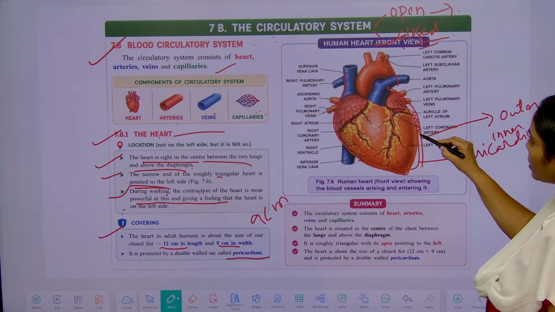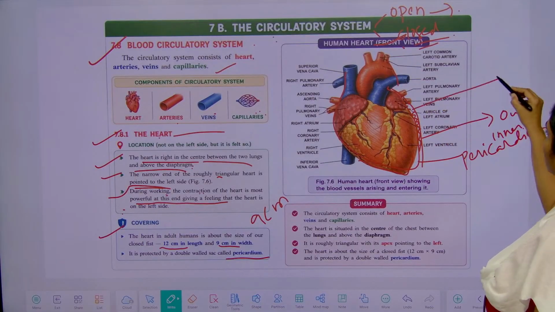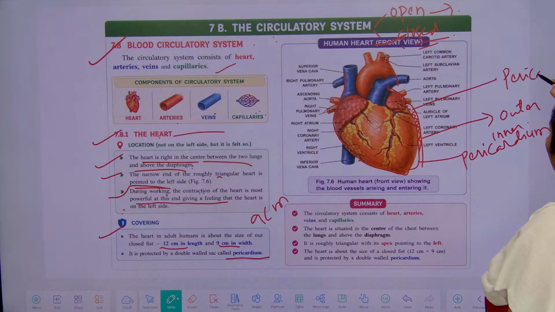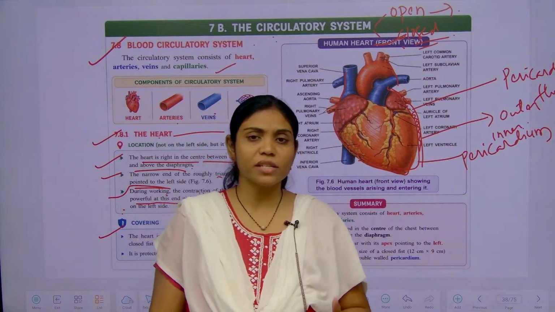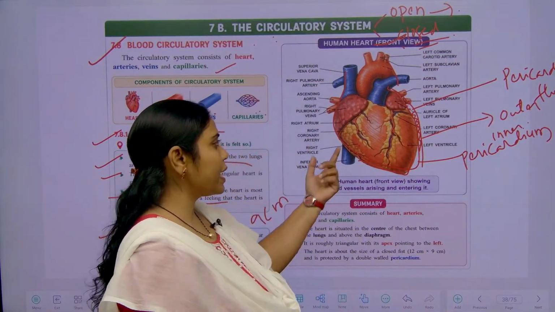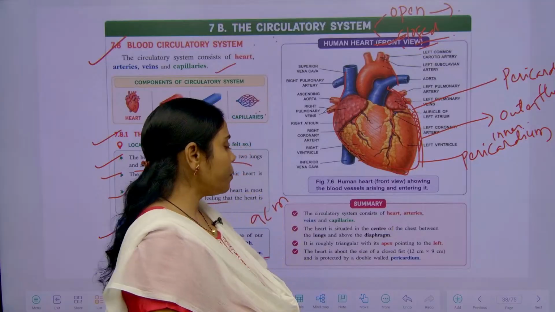Between them there is a fluid, which we call the pericardial fluid. This fluid protects from external friction and acts as a shock absorber.